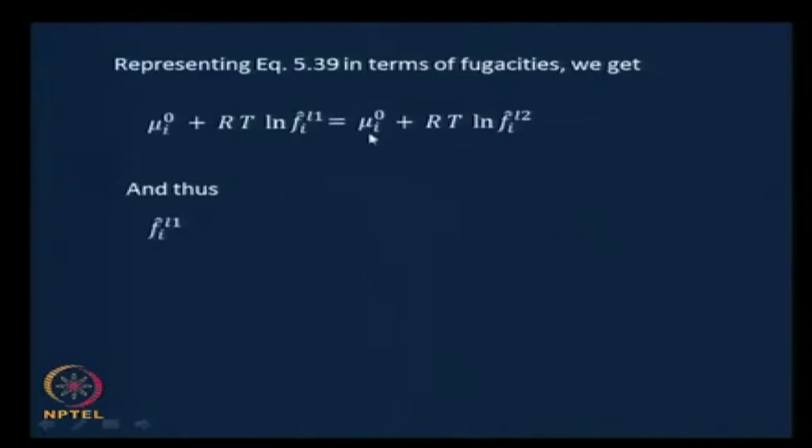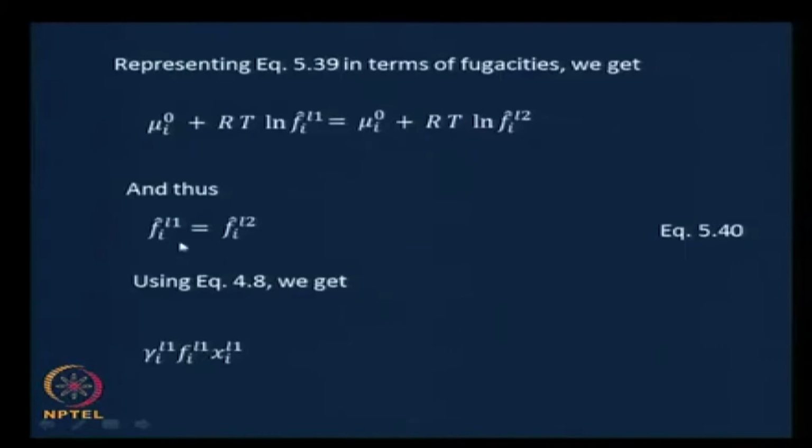Therefore, it is quite easy to see mu I naught is going to cancel with mu I naught, RT cancels with this side, and then ln F I L1 hat equals ln F I L2 hat, and therefore F I L1 hat equals F I L2 hat. Now, if you go back and look at expressions for this, which is essentially equation 4.8 in the previous module, you could express F I L1 hat in terms of the pure component fugacity, which is easier to estimate.